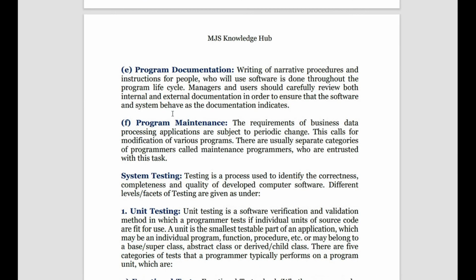Then program maintenance, because after implementation, after doing everything, we need to maintain the program. If we don't maintain it, the system gets obsolete, right? So with the changing needs of the business environment, we must do program maintenance also.